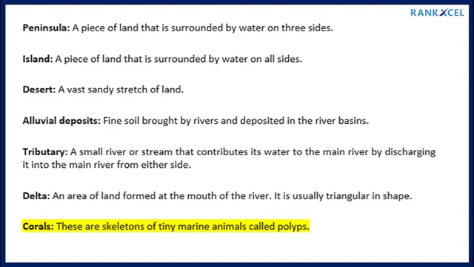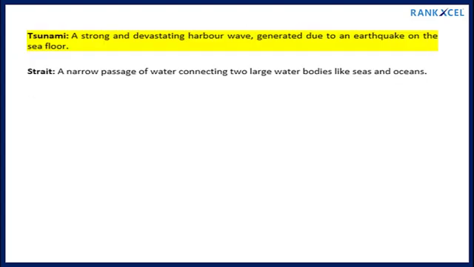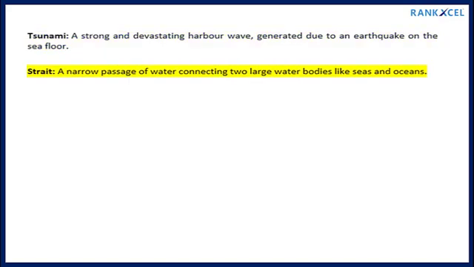Corals, these are skeletons of tiny marine animals called polyps. Tsunami, a strong and devastating harbor wave, generated due to an earthquake on the sea floor. Strait, a narrow passage of water connecting two large water bodies like seas and oceans.